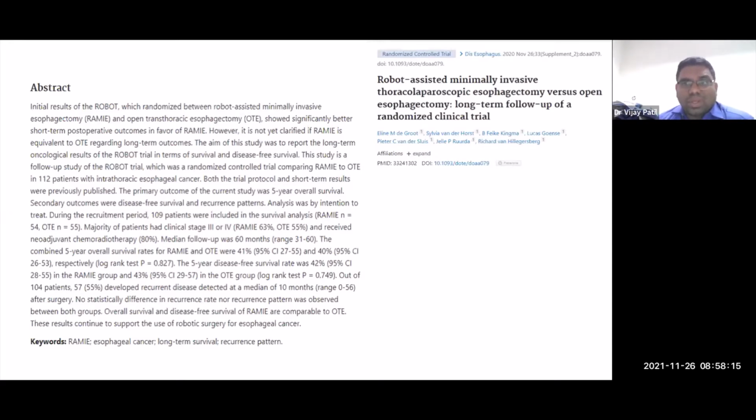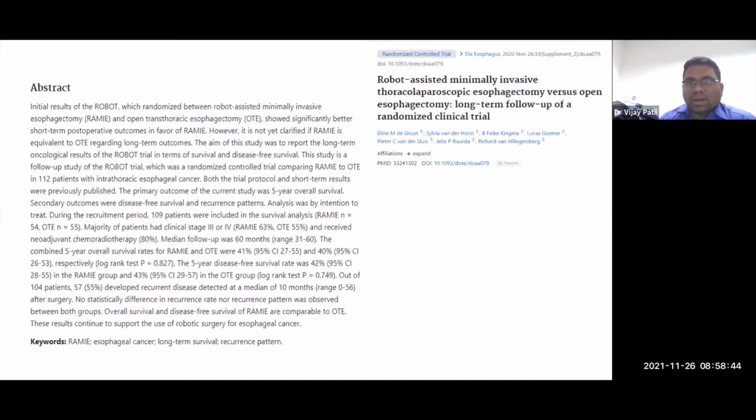So now the next question is, we decided for thoracic tumors we'll do a TTE. Evidence suggests that you need to do optimal lymph node dissection, and that can be done in 2 fields, whether you do open or robotic. So the long-term evidence, which has come from groups, suggests that the outcomes are similar, whether you do it with robotic minimally invasive surgery or open surgery. And there is no difference in the outcome. So you can choose the way you want to do it.